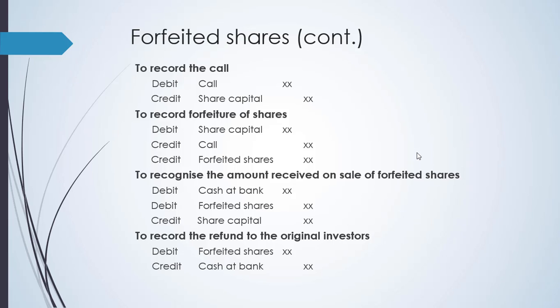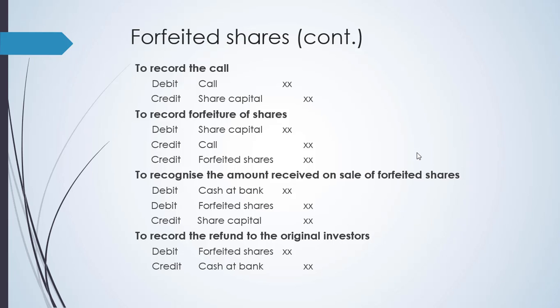Now, when you say to record the call, that call is when you're asking the subscribers to pay the amount which is outstanding. So it is like a receivable also, same with allotment. So debit call and then credit share capital. Now to record forfeiture of share, you have to debit the share capital based on the amount subscribed. So that's debit share capital, credit call, and then credit forfeited share. Now the call is of course the equivalent amount of the unpaid portion for the share capital.